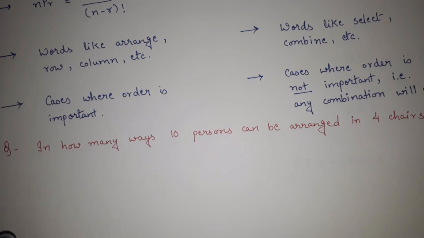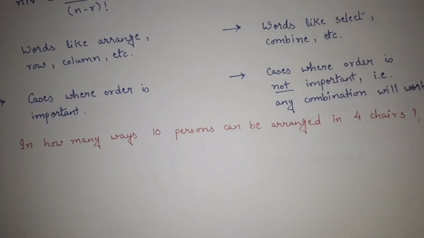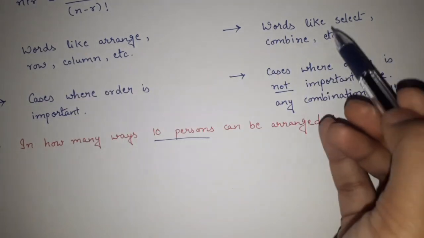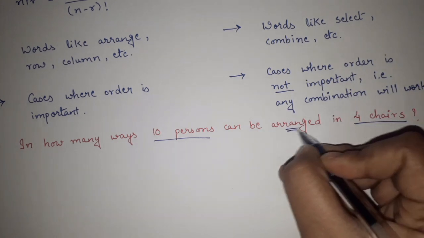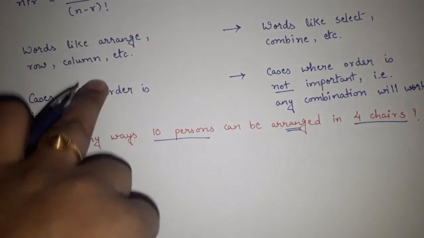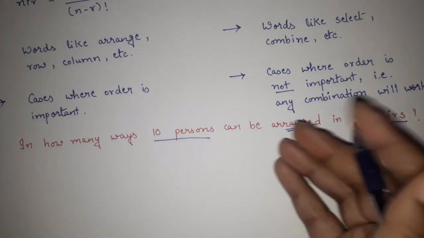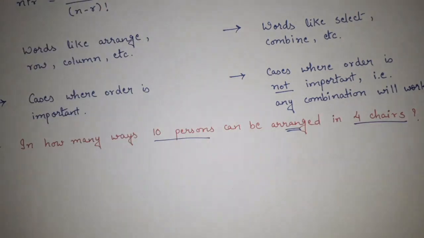The first question we have is, in how many ways can 10 persons be arranged in 4 chairs? If I want to arrange 10 persons in 4 chairs, how to do that? First of all, try to relate: is there any word like select, combine, arrange, row, column? Yes, we want to arrange them. So the word arrange is there, and we have seen that if words like arrange, row, column are there, we will use permutation. So clearly in this case also we will use permutation.